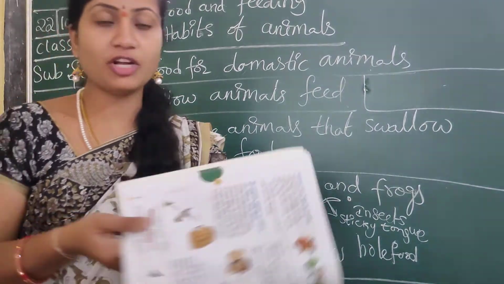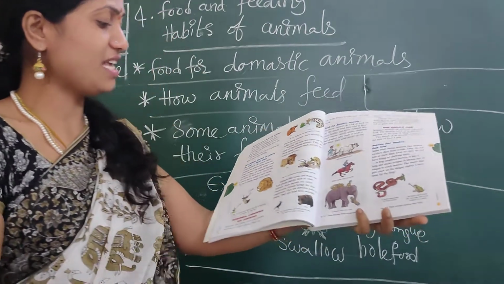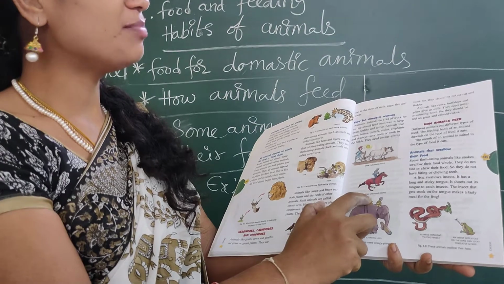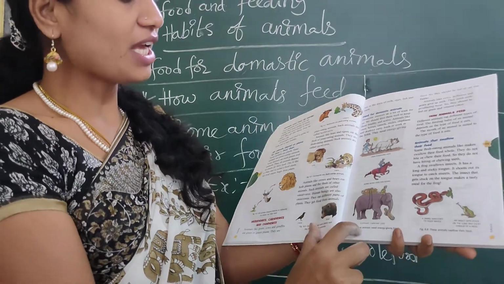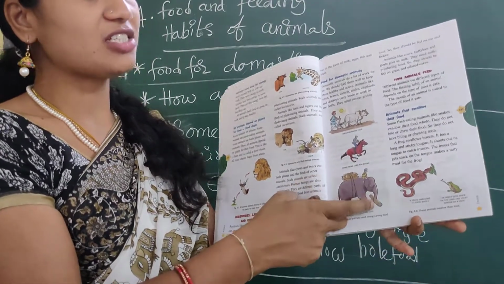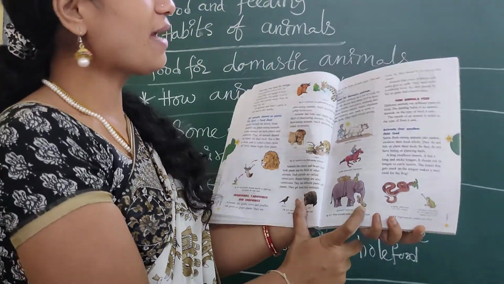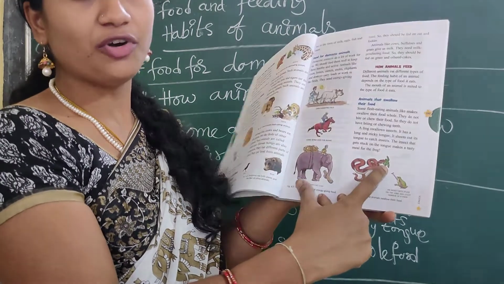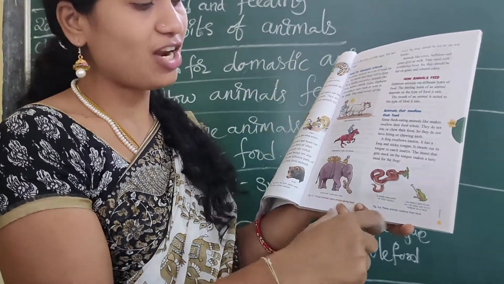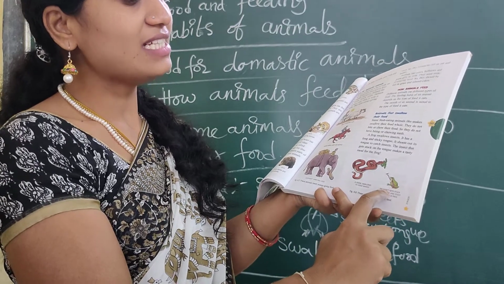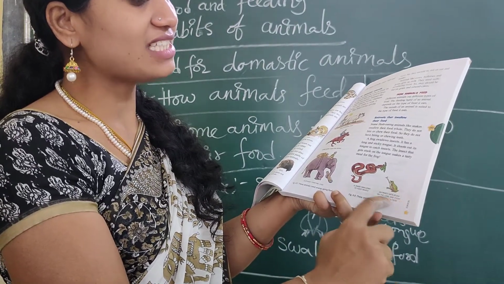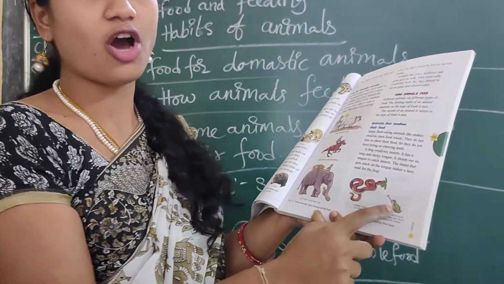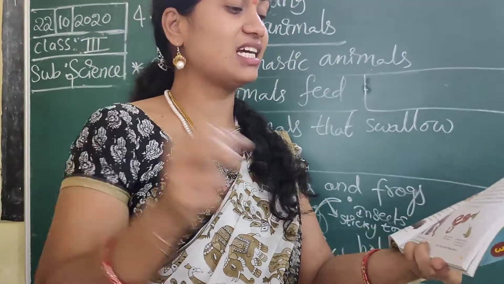See here in our textbook, pictures are clearly given. See here, oxen plowing the field, a horse being used for riding. Elephant carrying loads. Here also this is the log. See here the snake swallowing its total food, the frog. Here also an insect gets stuck on the long and sticky tongue of a frog. This frog has a very long and sticky tongue, and they can immediately catch the insect.